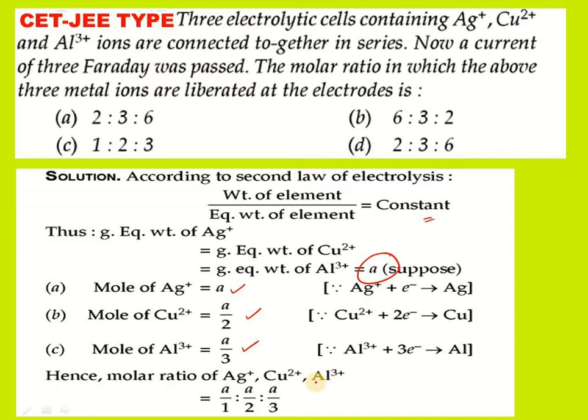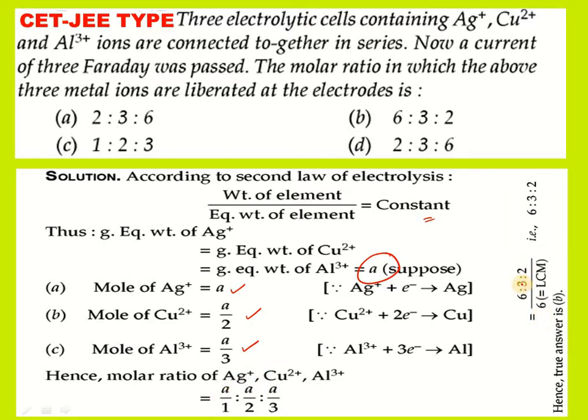The molar ratio is given as A by 1 is to A by 2 is to A by 3. For this molar ratio we have to take an LCM. After taking the LCM, which is 6, we get 6 is to 3 is to 2. So option B is the right option for this one.